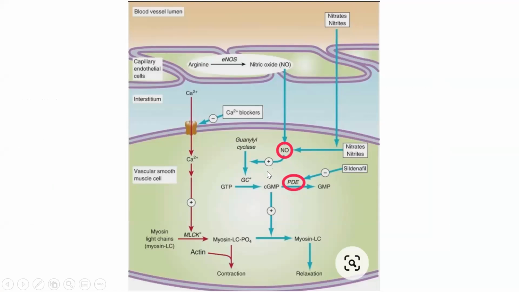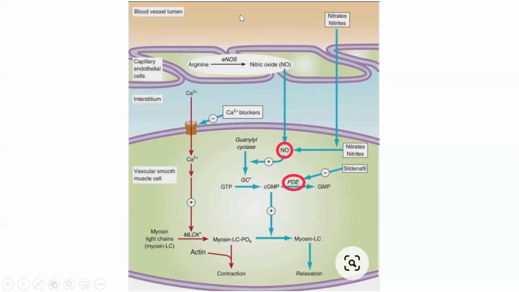Both of them, at the end, are increasing cGMP levels, so there will be a synergistic effect, and the chance of side effects like hypotension, headache or infarction will increase. That's why these two together are contraindicated. Is that clear? Yes, ma'am, got it.